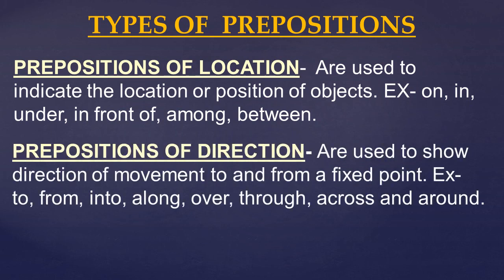Then the next type we have is prepositions of direction. Prepositions of direction are used to show direction of movement to and from a fixed point. For example, direction, or we can say movement. For example, to, from, into, along, over, through, across and around.